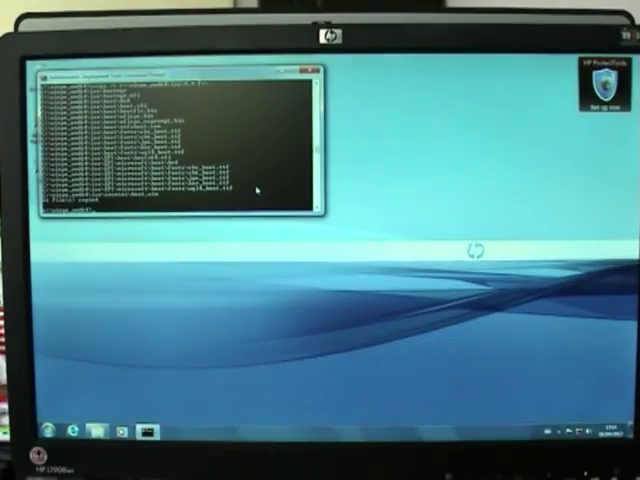So after completing the previous two steps, installing the Windows AIK and creating a bootable UFD, you have the tools necessary to capture a custom image.